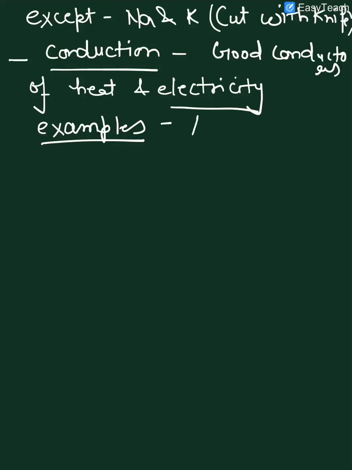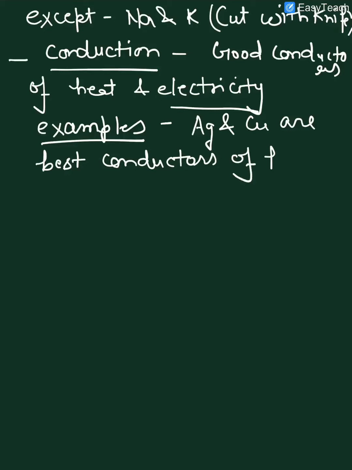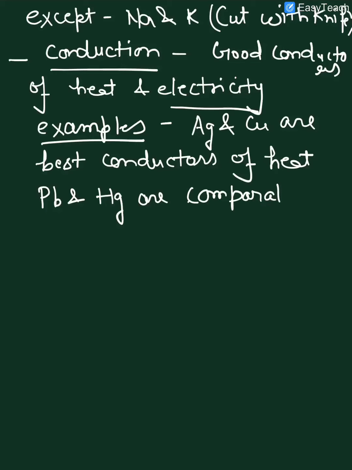Particularly, silver and copper are the best conductors of heat, whereas lead and mercury are comparatively poor conductors. They are not poor actually, they are only in comparison to silver and copper. Otherwise they are also part of metals, they are good conductors.